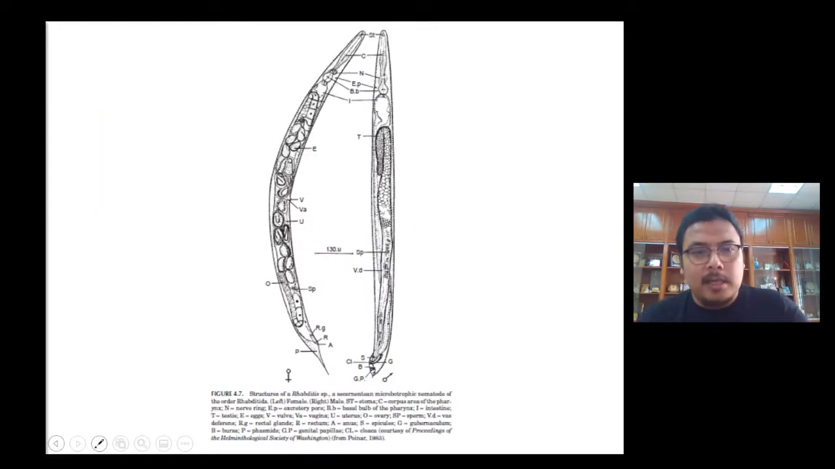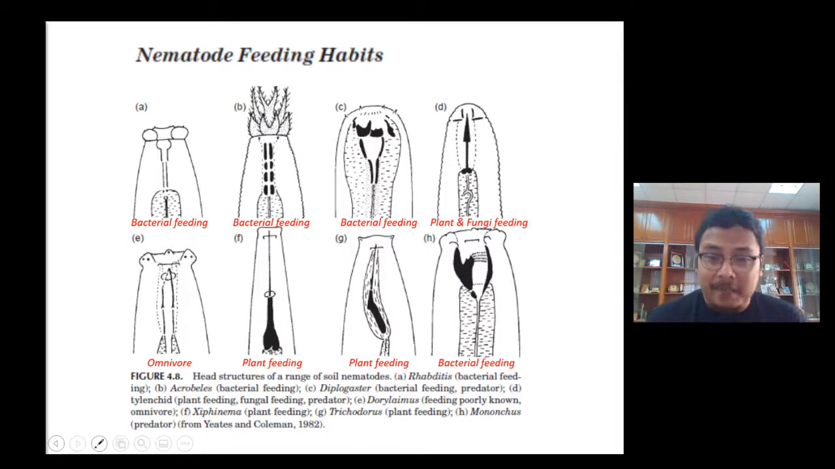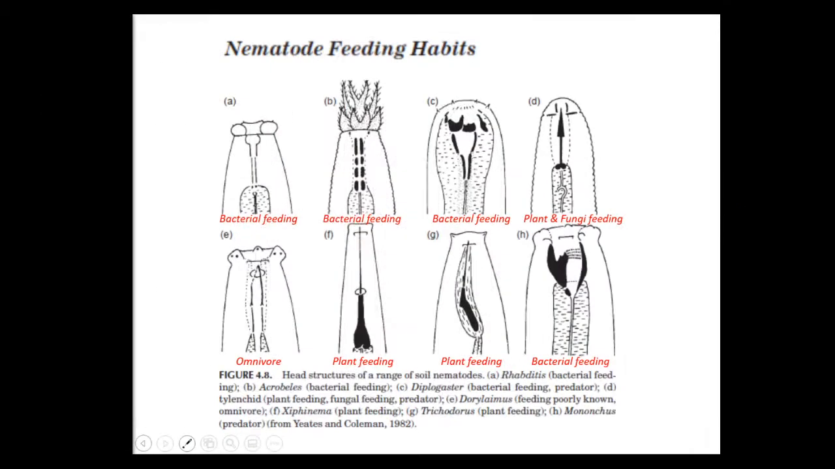Basically this is how nematodes look. They are very slender. They have different types of feeding habits, based on the structure of their mouth. For instance, this one is a bacterial feeder, this one is a bacterial feeder, this one is bacterial, but this one feeds on plants and fungi.